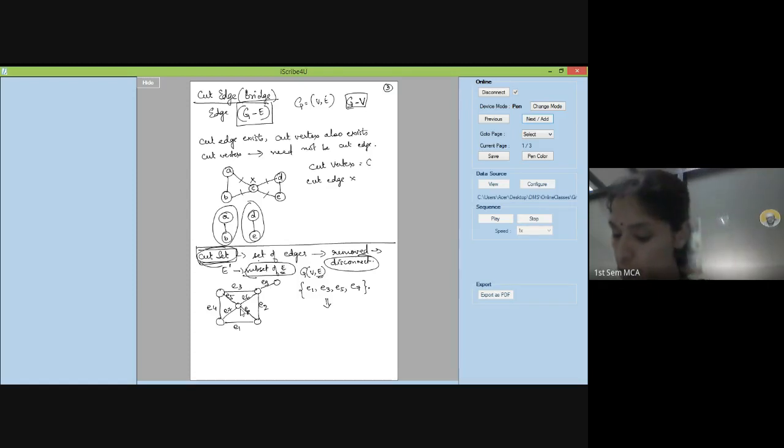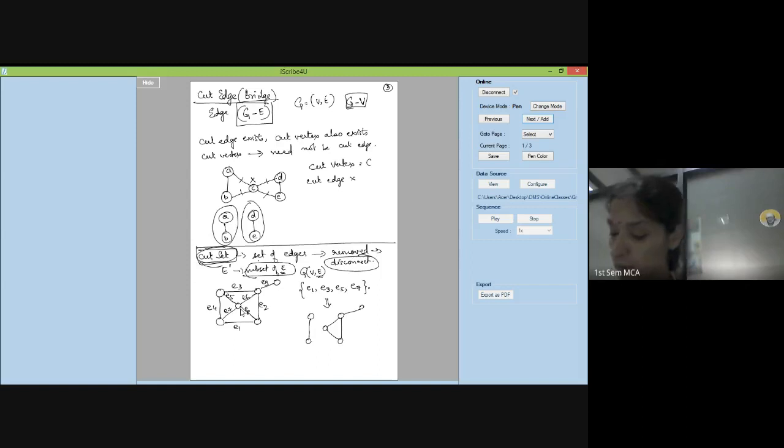Let us see if it is going to disconnect our graph. Let's see that first. Okay, I will put down all my vertices so that it becomes easy for me to eliminate the edges. These are my vertices. All right, let's see what are the edges that I can retain here. E4, I can have it, no issues. This is my E4. E3 is gone. I can't take that. E5 is gone. E6 is there. E9 is there. E2 is there. E1 is gone. Okay, what else is there? E7 is gone. Okay, E8 is there.